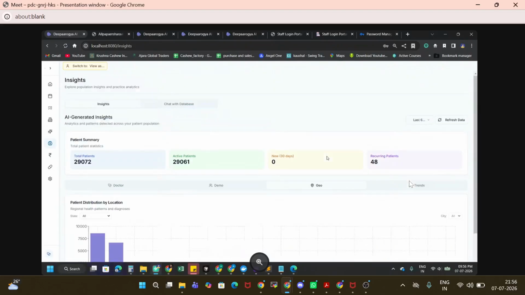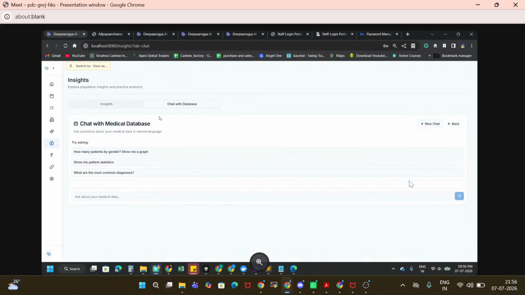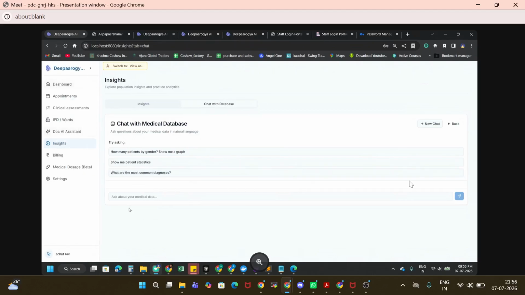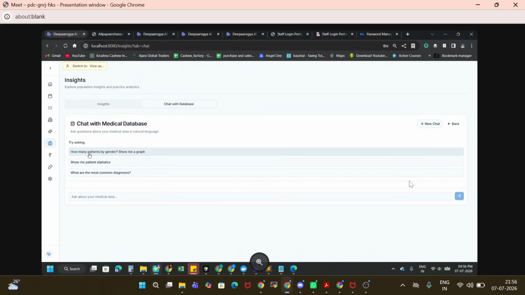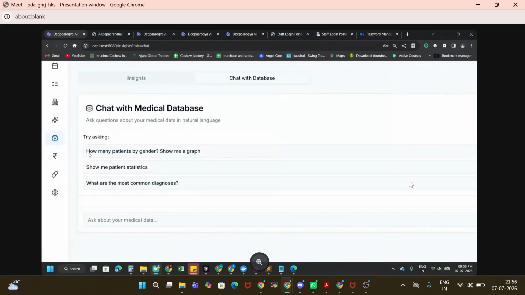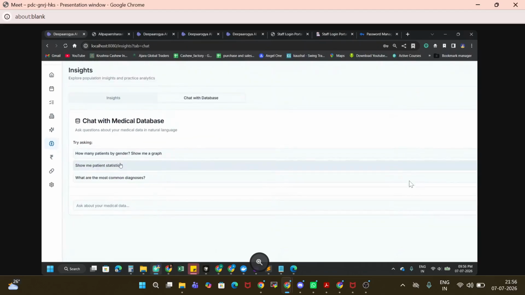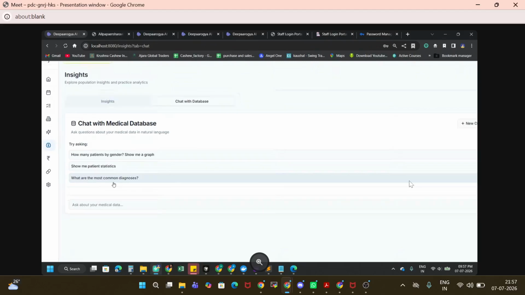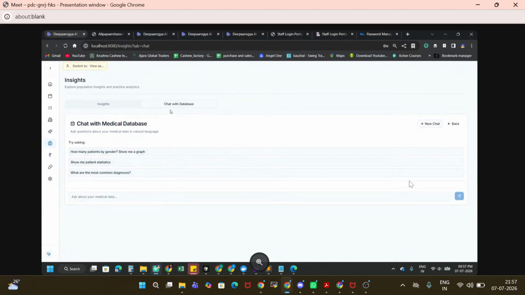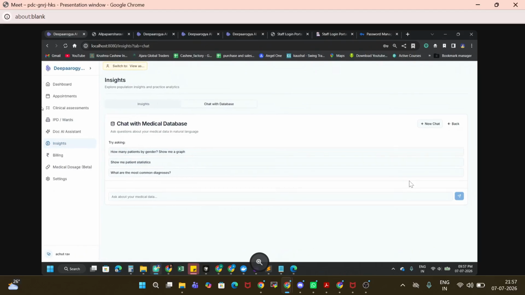So this is helpful to do analysis of your hospital. Then, apart from this, we have one more feature called chat with database. Based upon all the data, we can ask a question and it will generate an answer, like what the trends are, how many patients by gender, how many patients based upon the diagnosis. Like this, we can ask a complex query. Right now we are still improving this, but the basic version is ready.